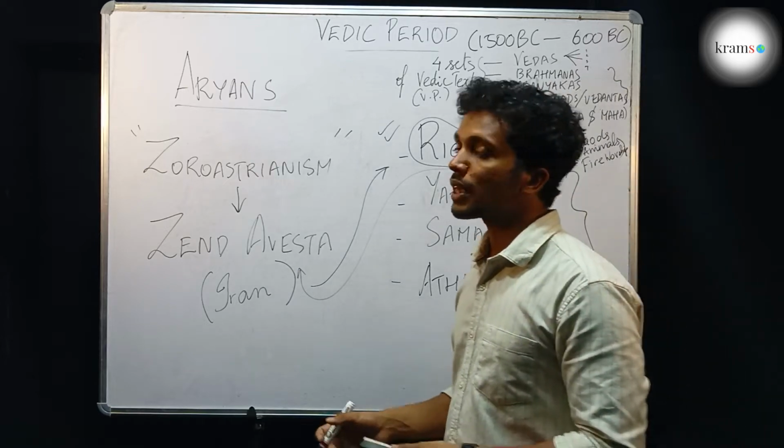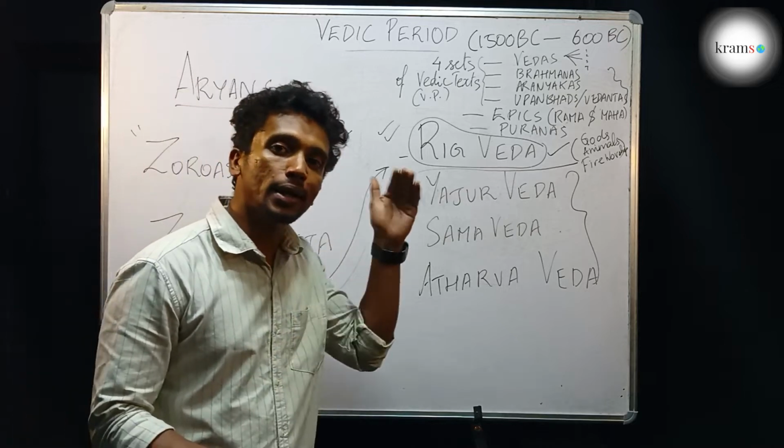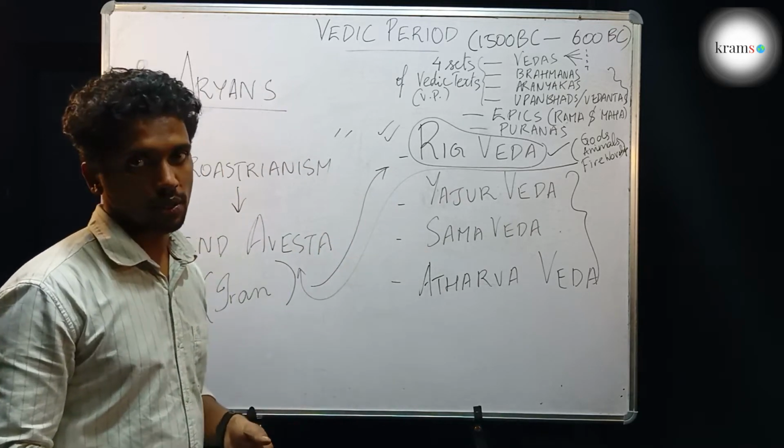That is how the historians came to the conclusion that around 1500 BC, the Aryans who had come to India had actually come from the Iran region.